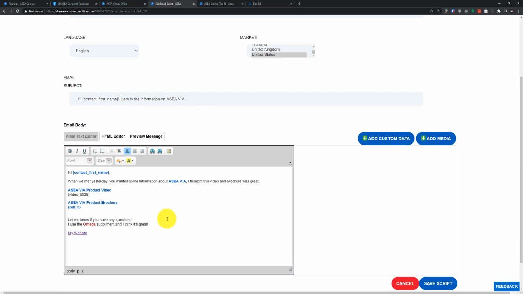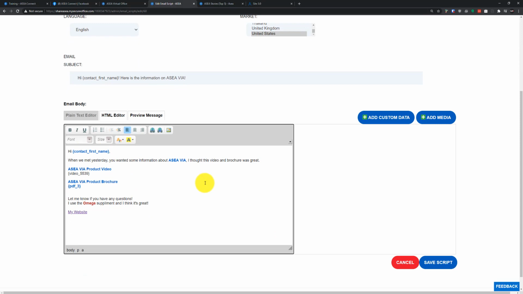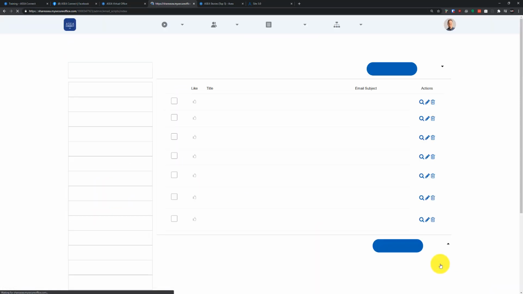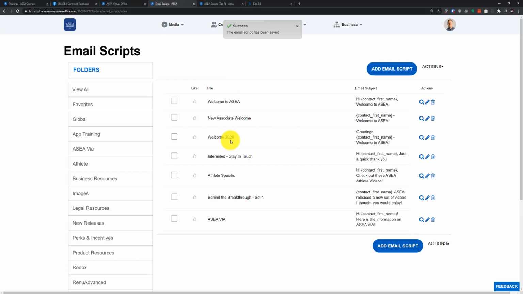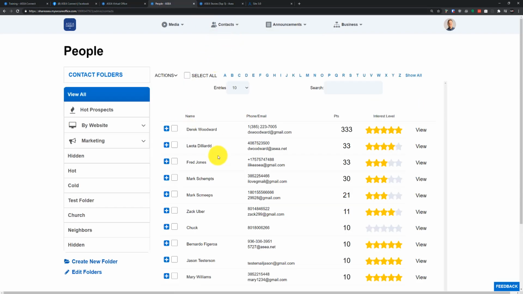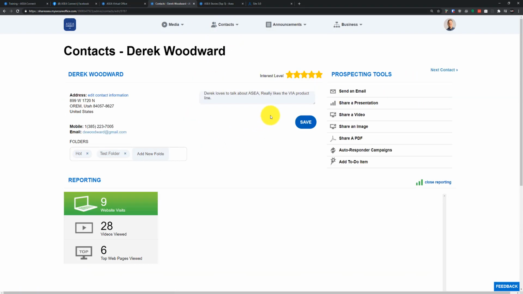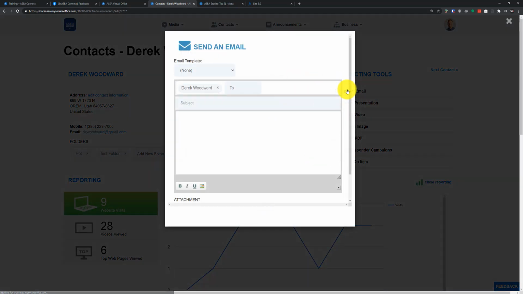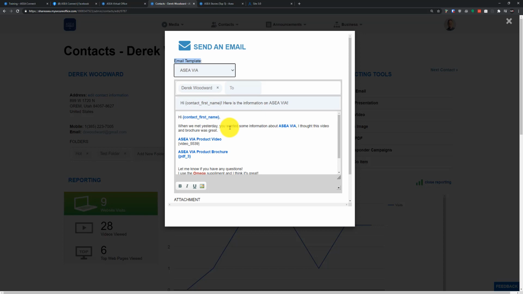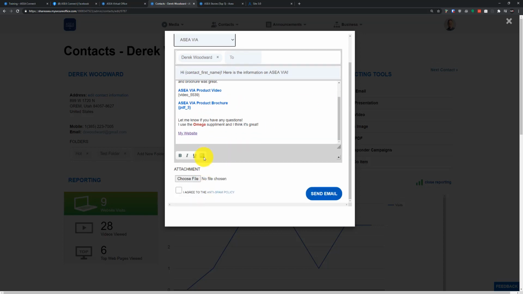So as you start building your content, you can build some really nice email templates, and all you've got to do is hit Save Script, and then that email template is available to use, and I'll show you where you can do that here. If you go to Contacts, Manage Contacts, let's click on my Derek Woodward contact here, and all we have to do is click on Send an Email, and up at the top you have this little area for email templates. Click on None, and look at all these that I have now available to me. If I simply click on my ASEA, boom, all that work is done for me, and I can send this off to Derek, and it's going to look nice.